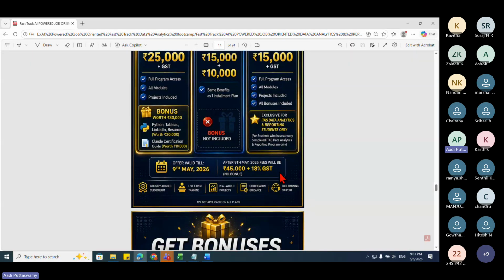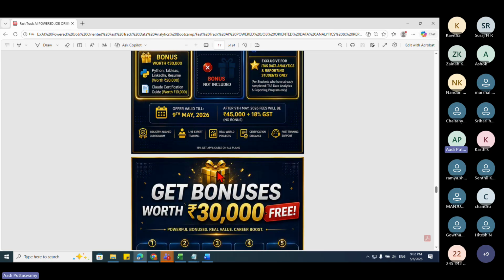But again, people, as told, after the 9th, I will not reduce the price because this particular course is charged 45,000 rupees. This is the fixed price we have. But because you people are attending some classes for the pre-batch, I'm just giving you a discount. That's all. So after that, even if you want, I cannot give it, it will be 45,000. So up to the 9th, you have time, you can still think.